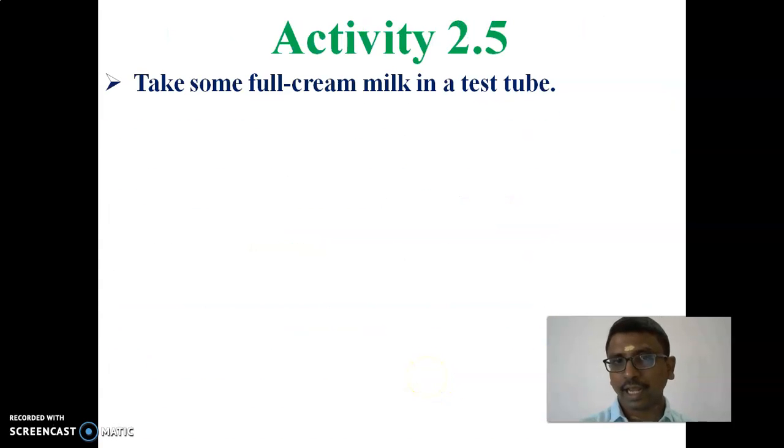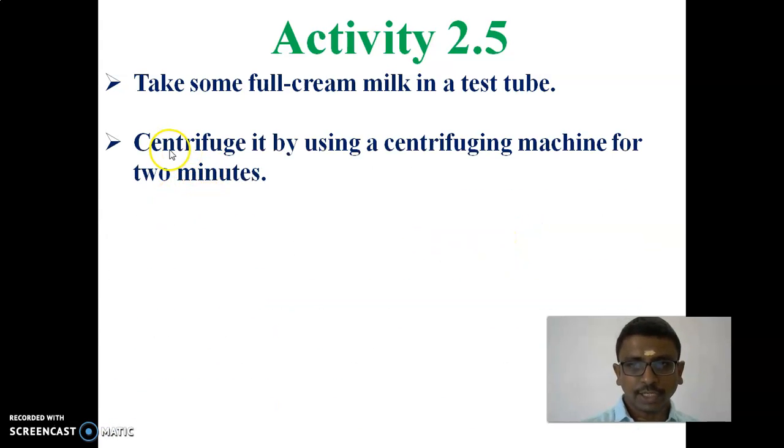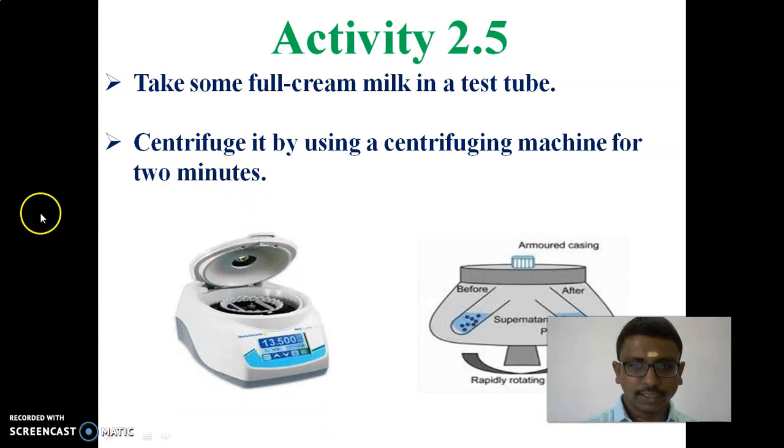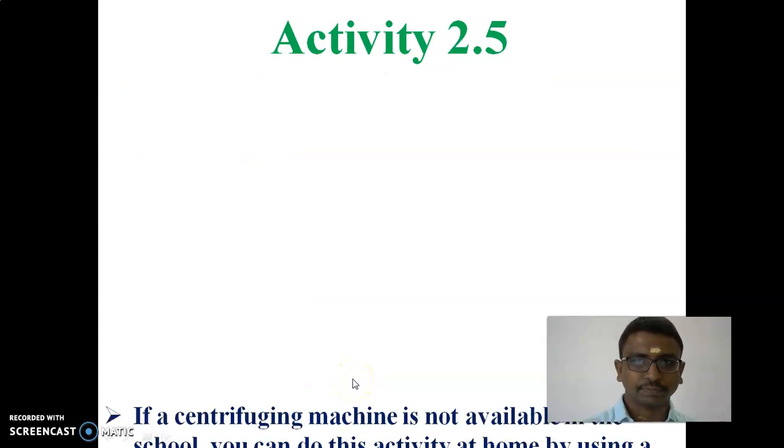That we will discuss in Activity 2.5. For that we have to take some full cream milk in a test tube and centrifuge it using a centrifuging machine for 2 minutes. So this is a centrifuge apparatus. In that we put the test tube and centrifuge it for 2 minutes.